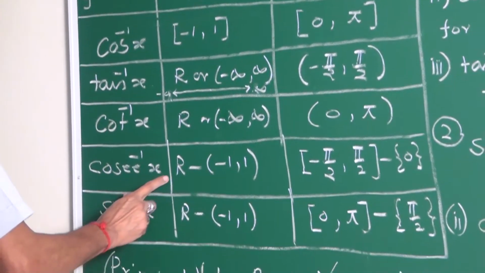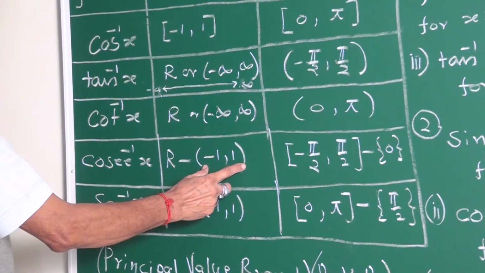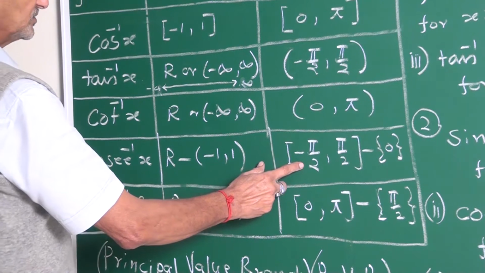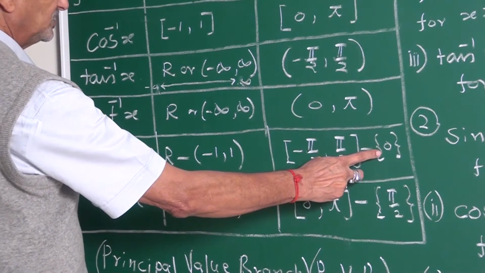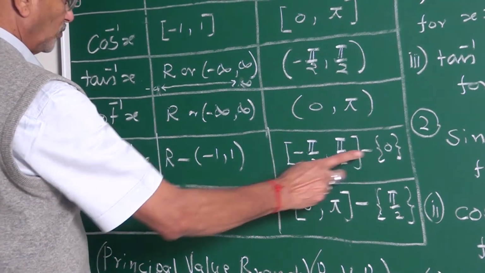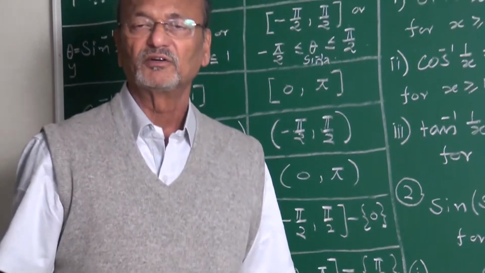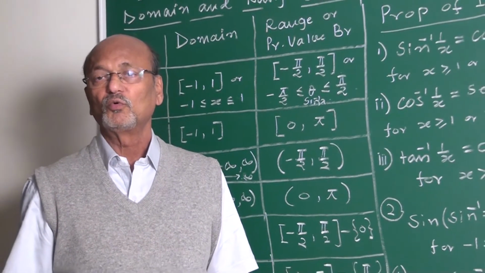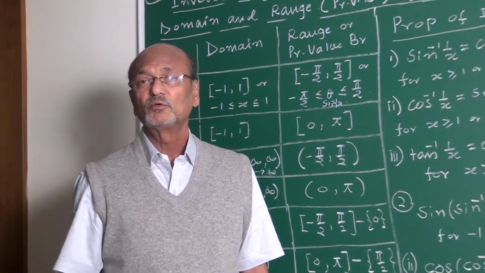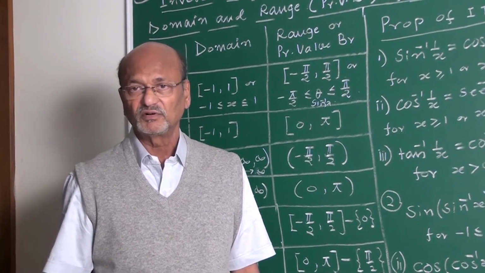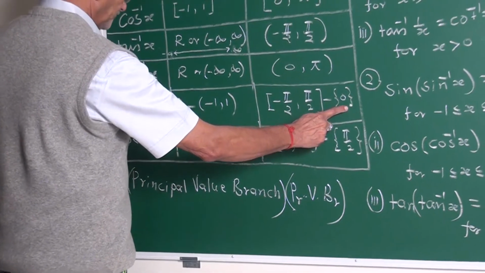Cosec inverse x. Domain is R minus the open interval minus 1 to plus 1. The range is minus pi by 2 to plus pi by 2, closed interval, minus the singleton 0. Cosec 0 is undefined. Cosec 0 equal to 1 upon sine 0. What is sine 0? 0. 1 by 0 means what, my friend? Which is undefined. Therefore, except this value.